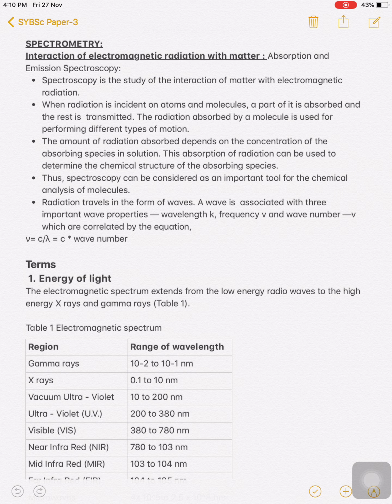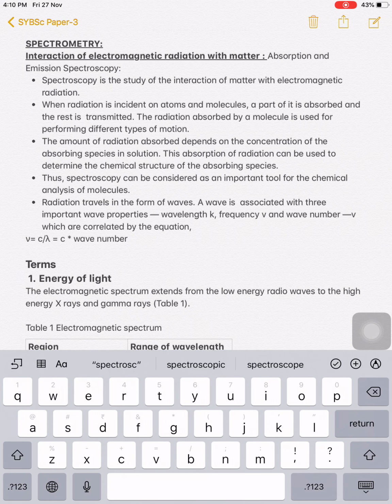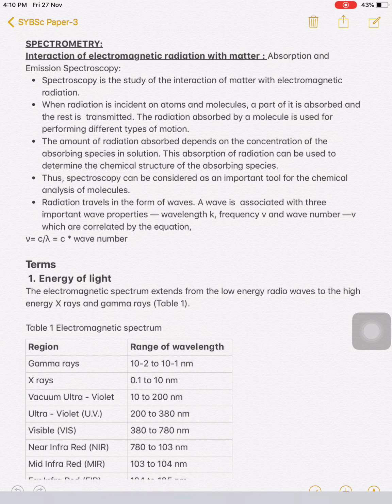Thus, spectroscopy can be considered an important tool for the chemical analysis of molecules. This is a very important branch concerning the analysis of compounds.